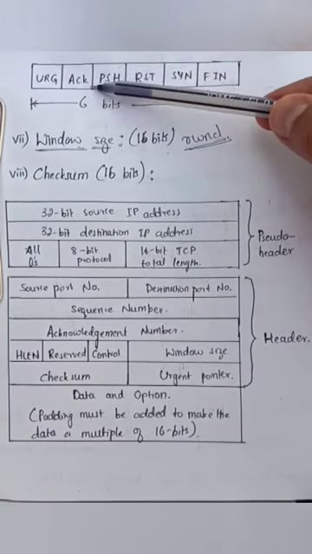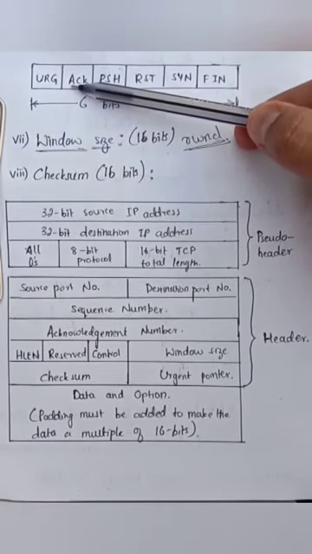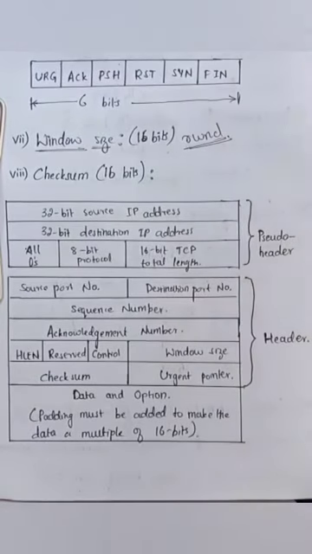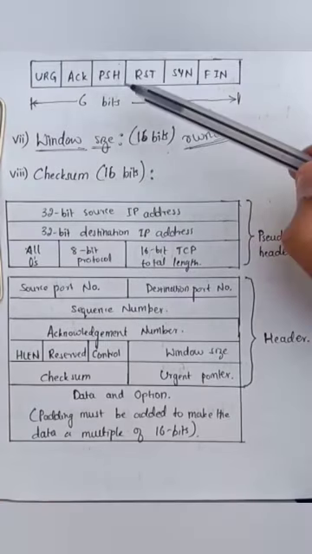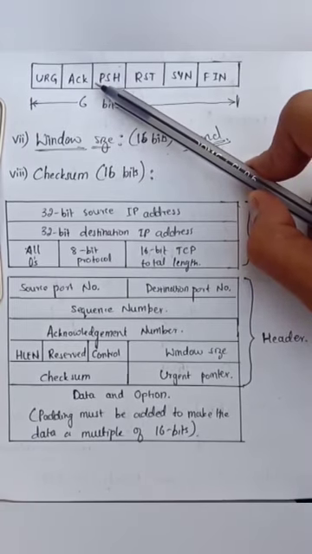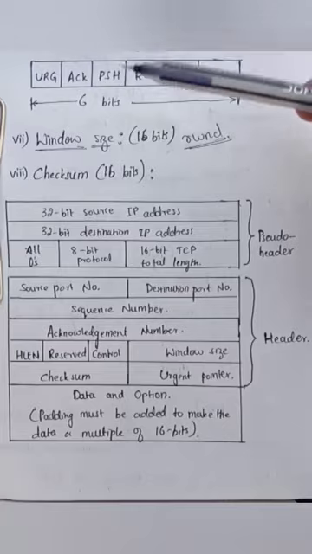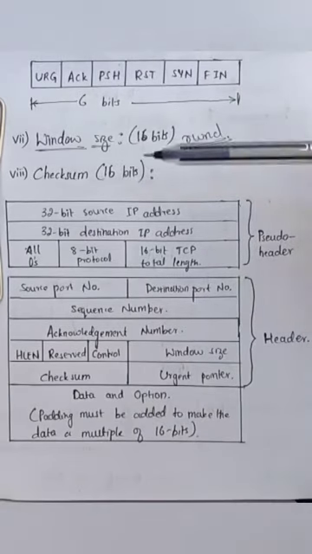The acknowledgement flag will be equal to 1 when the segment you are transferring is an acknowledgement from the receiver to the sender.